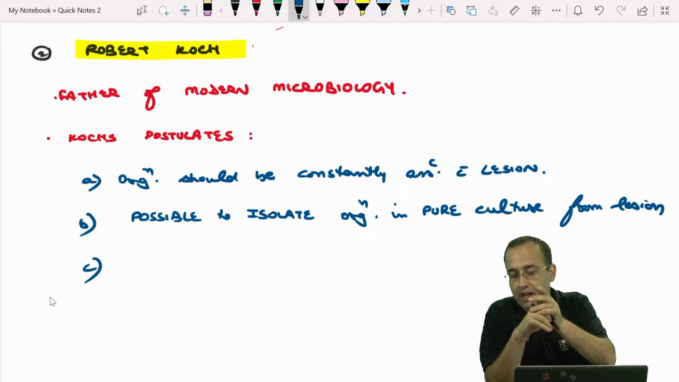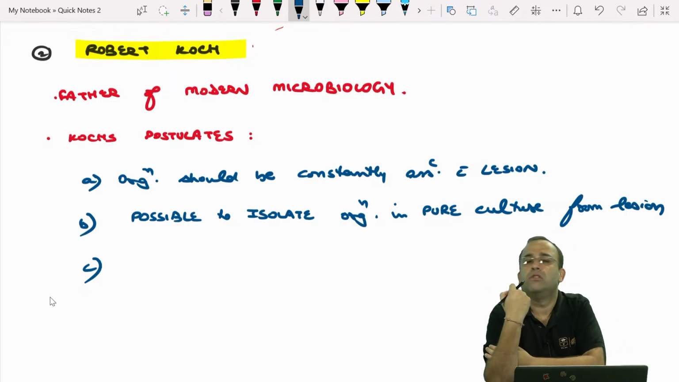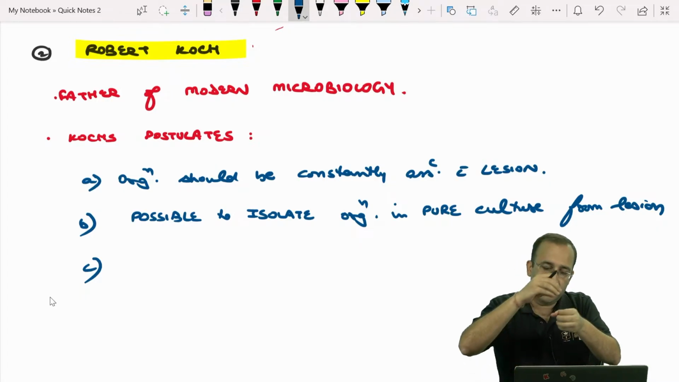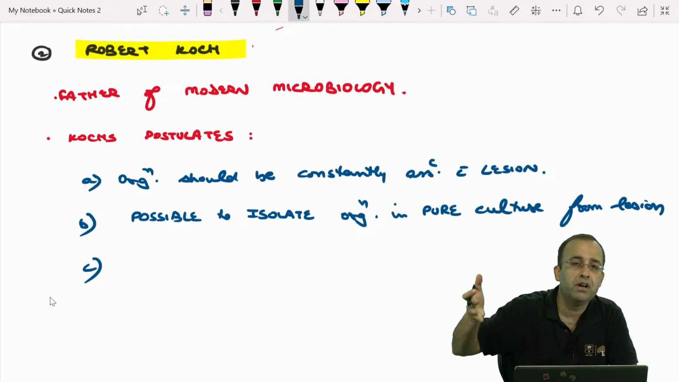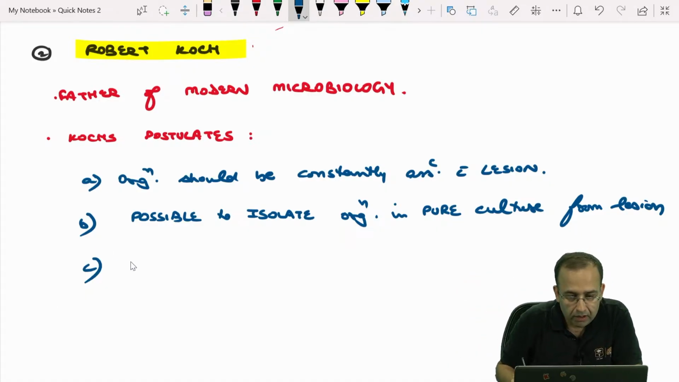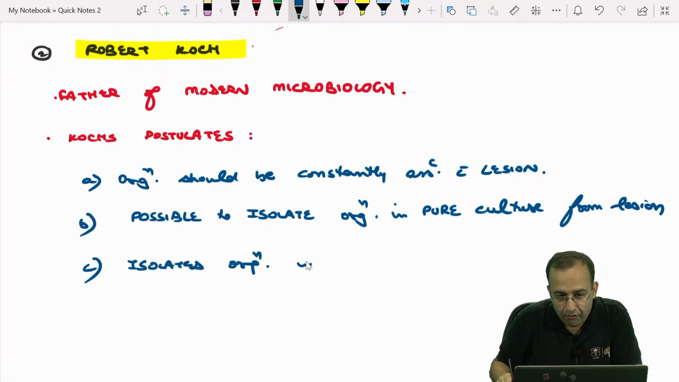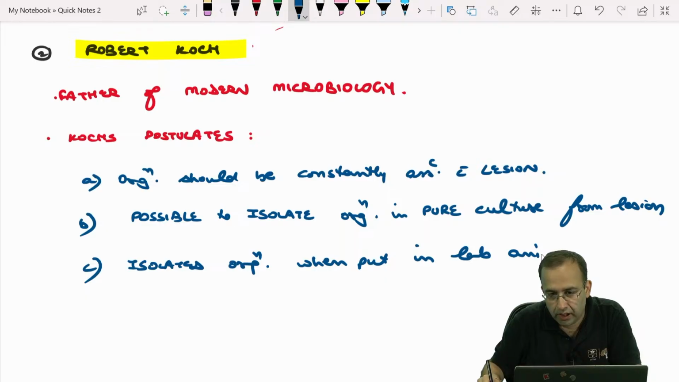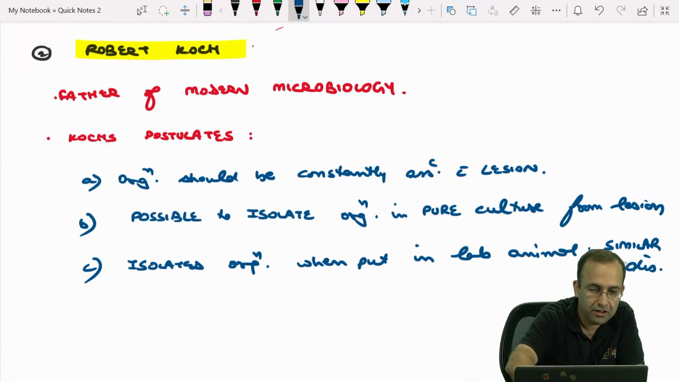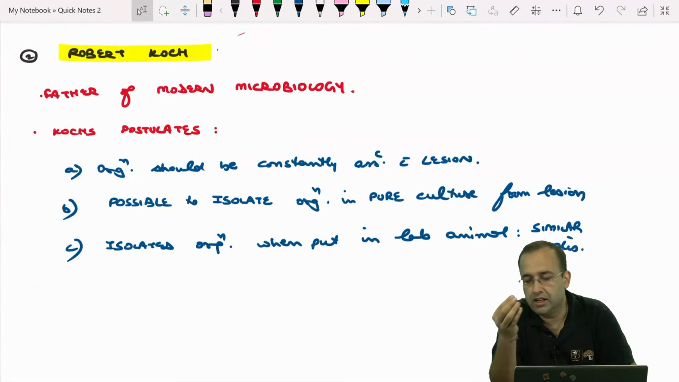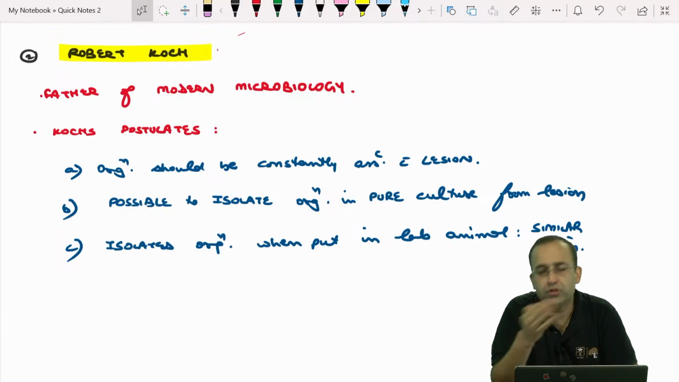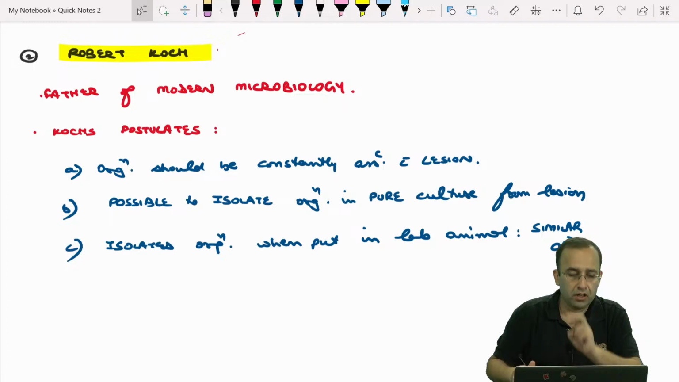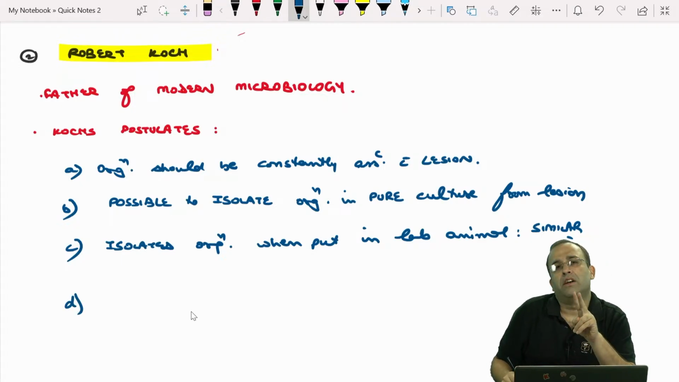Now, what we have seen is organism should be there with the lesion. It should be possible to isolate the organism from the lesion. Now we have isolated it. When I put this isolated organism in a susceptible individual, he should develop the disease. This isolated organism, when put in lab animal, should cause a similar disease. And lastly, when this lab animal got diseased, it should be possible to re-isolate the organism from it. So we are double checking it.